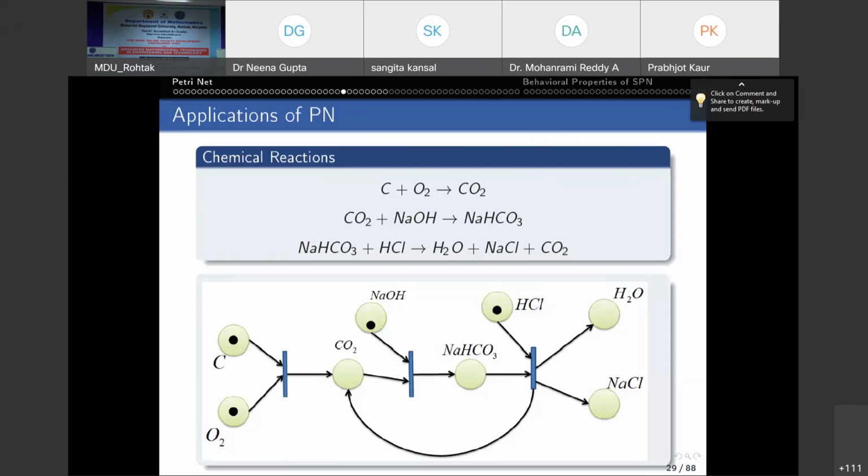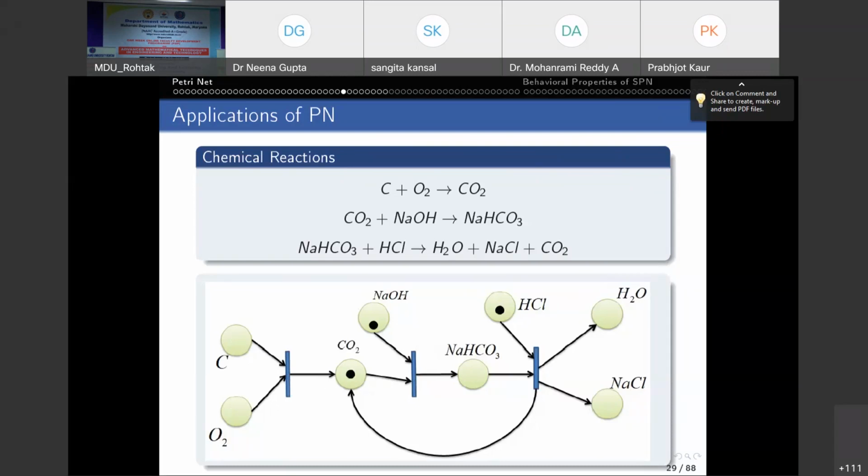Only the transition which is enabled is the first one. Okay, C and O2. So when C and O2 combine, means reaction takes place, means this first transition fires, the token by using firing rule goes to CO2. No token in C and no token in O2.